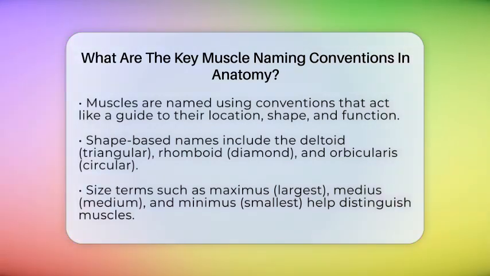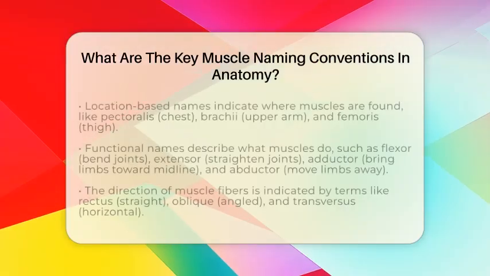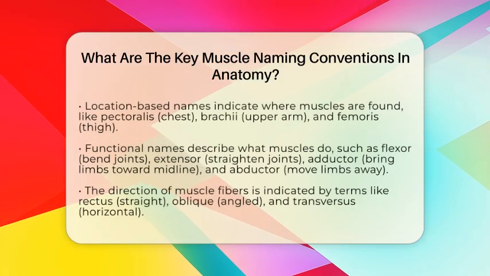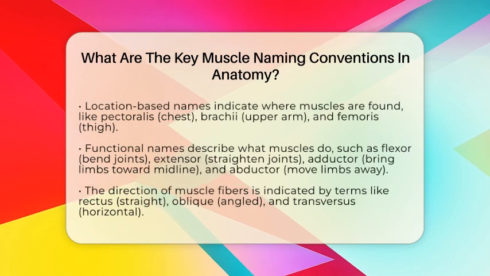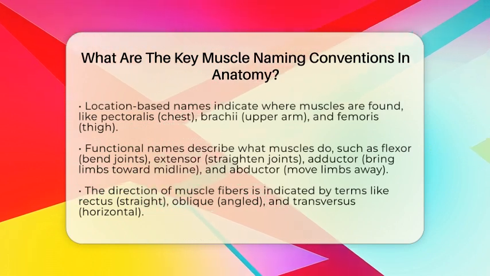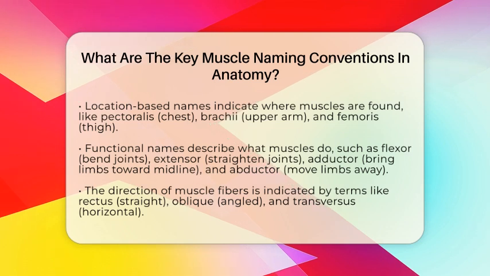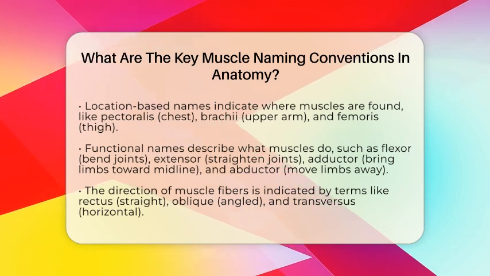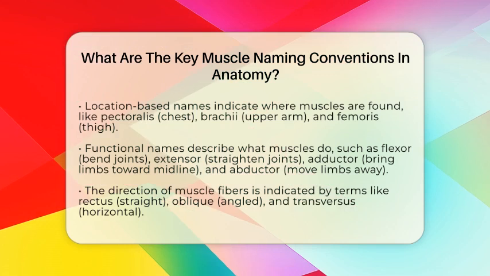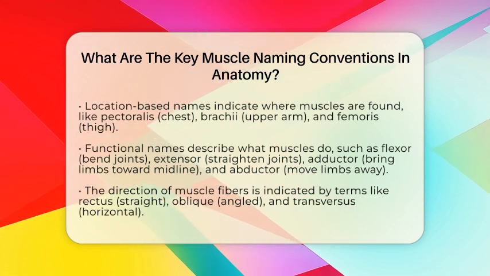Size is another big factor. Muscles are often called maximus, medius, or minimus, meaning largest, medium-sized, or smallest. For example, the gluteus maximus is the biggest muscle in your buttocks, while the gluteus minimus is smaller and underneath. The terms longus and brevis describe long and short muscles, respectively. These size words help distinguish muscles that are close together.